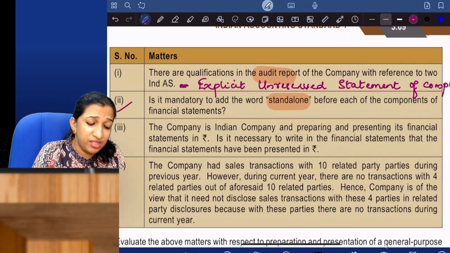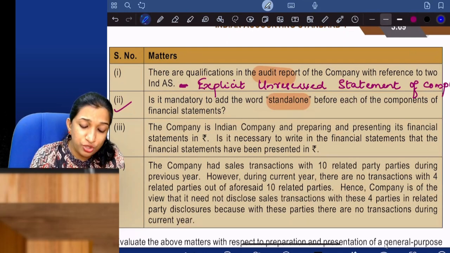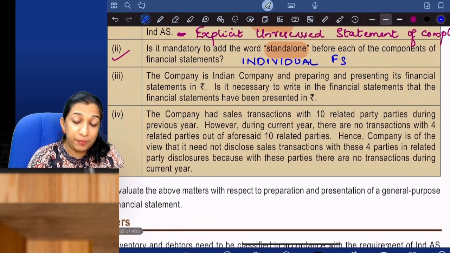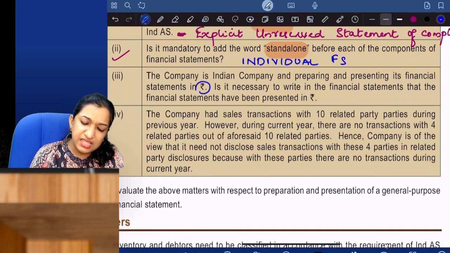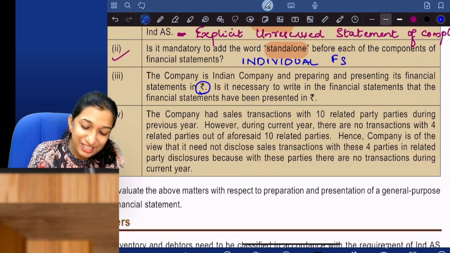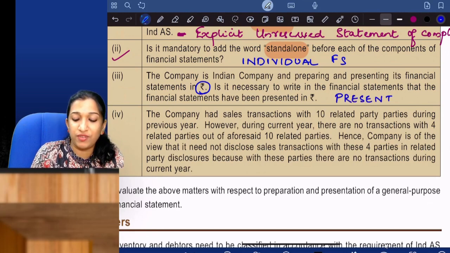No. This entity, as it does not have a subsidiary, associate, or joint venture, should use the words "individual financial statements". The company is an Indian company preparing and presenting the financial statements in rupees. Is it necessary to write that the financial statements have been presented in rupees? Yes. Presentation currency you need to disclose, which we read initially.